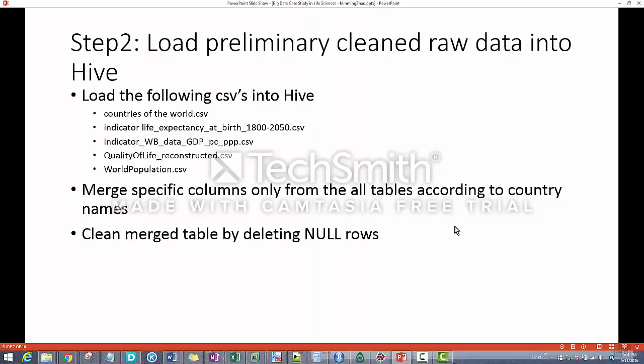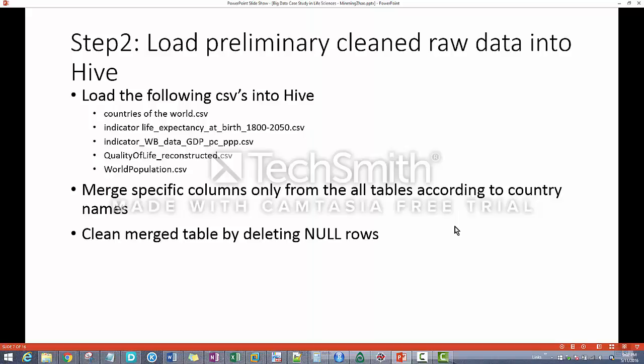And step two is to load the preliminary cleaned data into Hive. The reason I say it's preliminary cleaned is because when I downloaded data from websites, it was a little bit messy. For example, the country name convention is different. For example, North Korea, and some other files name it as Korea, comma, North instead of North Korea.